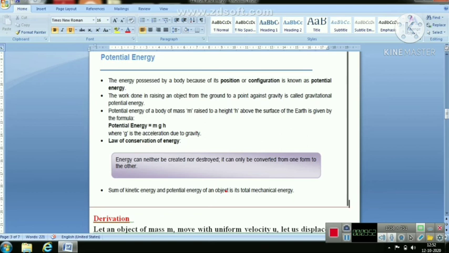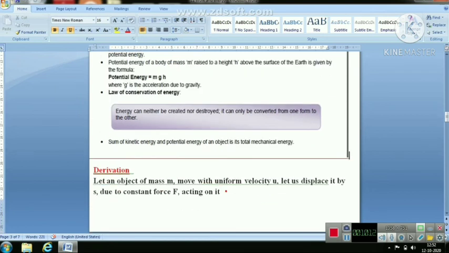In this way, one form of energy is converted into another form. It is not created or destroyed. So the total energy of the universe always remains constant, and this law is called the law of conservation of energy.